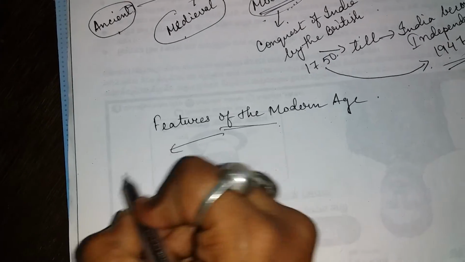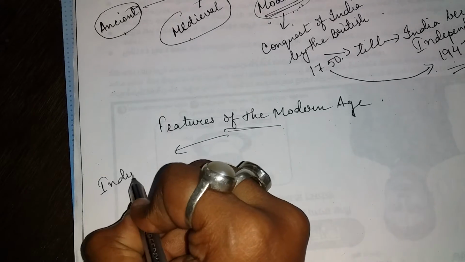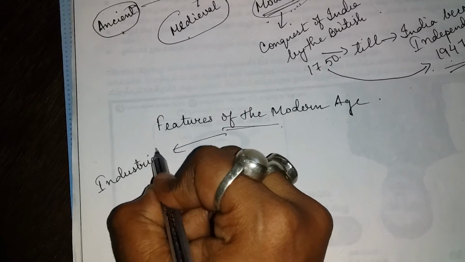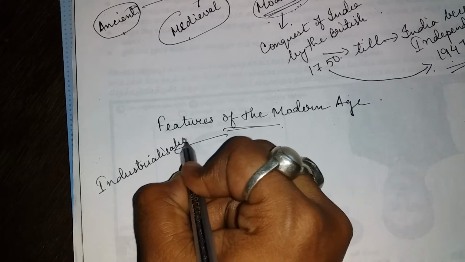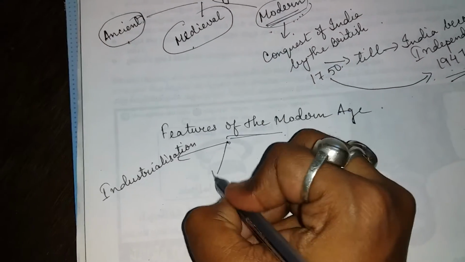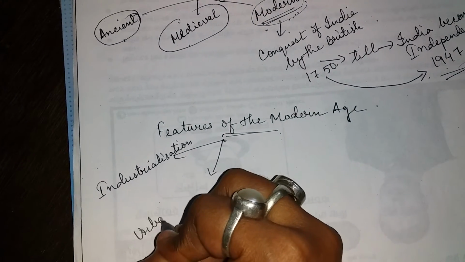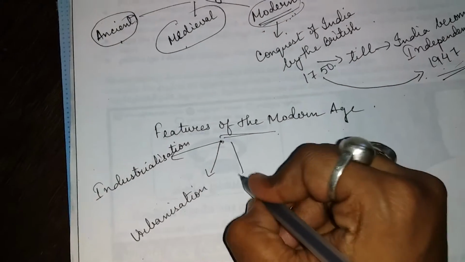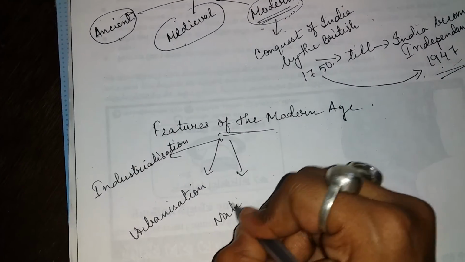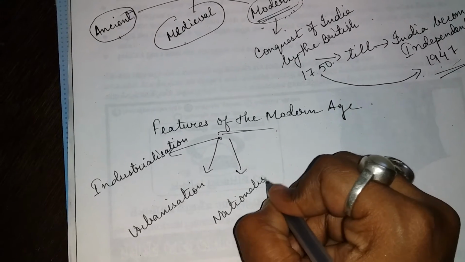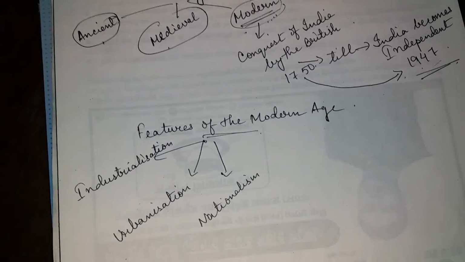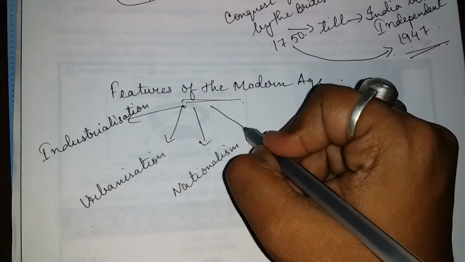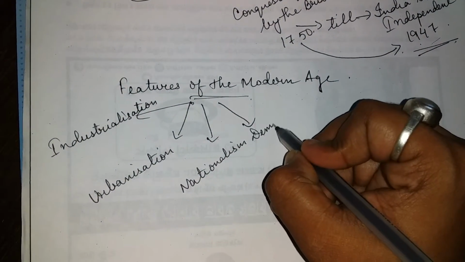Number 1 is industrialization, very important. Number 2 is urbanization. Number 3 is nationalism. Number 4, democracy.